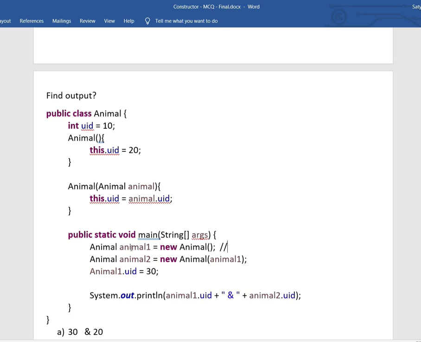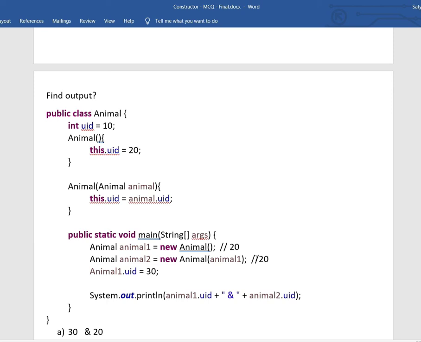Animal 1 is created without any argument, so the default constructor will be called, assigning uid to 20. So uid will be 20 here for animal 1. Coming to animal 2, the instance is created by passing the animal 1 reference. In this case, the parameterized constructor will be called, and the animal 1 object is passed here, and animal 1 dot uid, that is nothing but 20, will be passed and 20 assigned here.